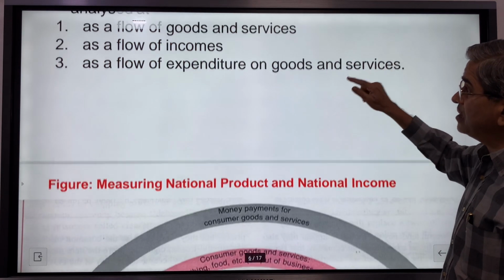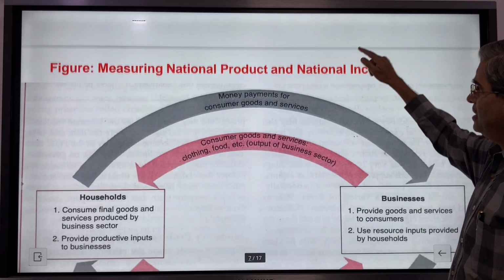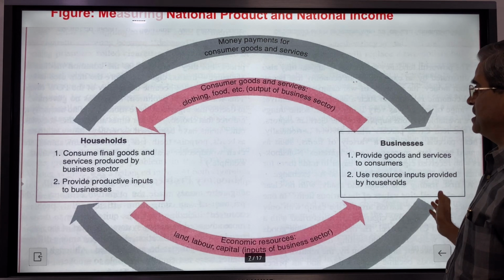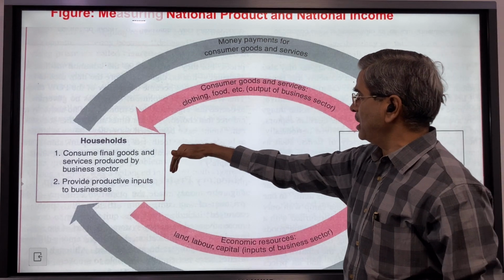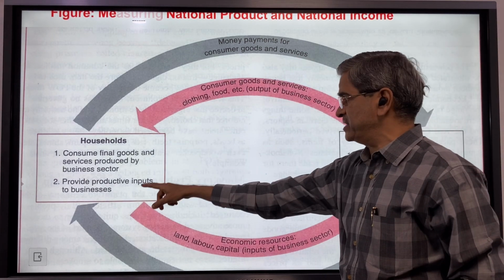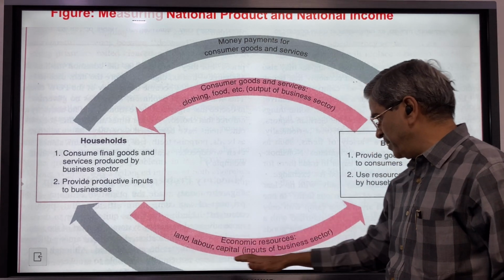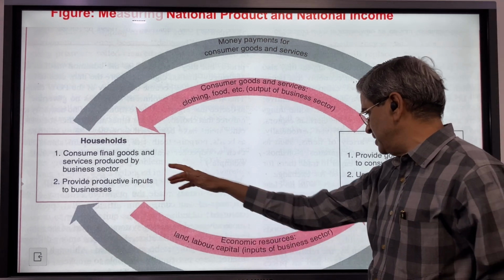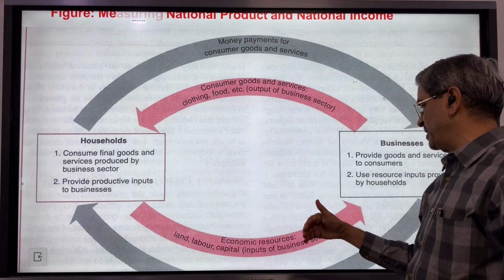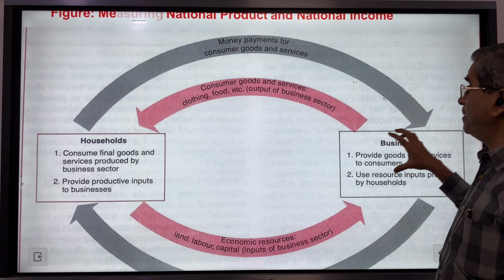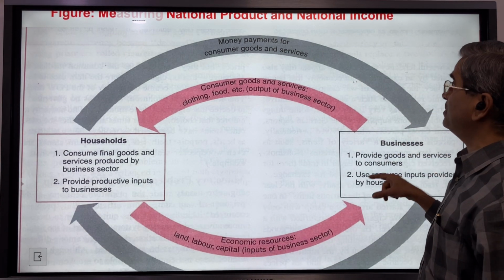So how national income is generated, we have explained, and this is also presented diagrammatically, where you have households and businesses, how expenditure takes place in the red color, and how the money comes back to the households in the form of land, labor, capital inputs. They will put it into the business, and the business processing takes place.